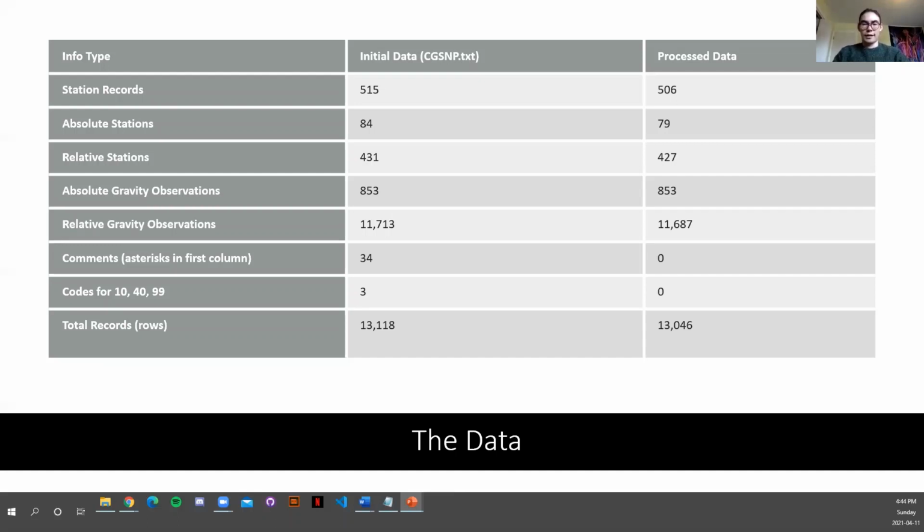We went through a data processing phase to remove some local independent networks that did not tie in with the rest of the full network, as well as removing some of the outliers in the observations, which reduced our total number of observations to 13,046, removing just under 100 observations from the dataset.